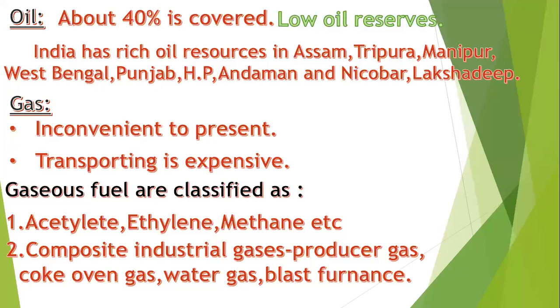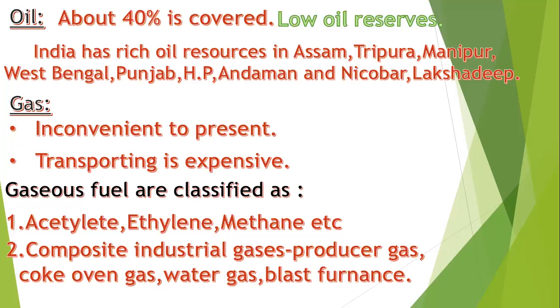So these gaseous fuels are classified into two types, and in some industries and for household purposes we use gas also. What are the different types we see? The first type is fixed composition gas. Only simple compositions will be there: acetylene, ethylene, methane, like that.